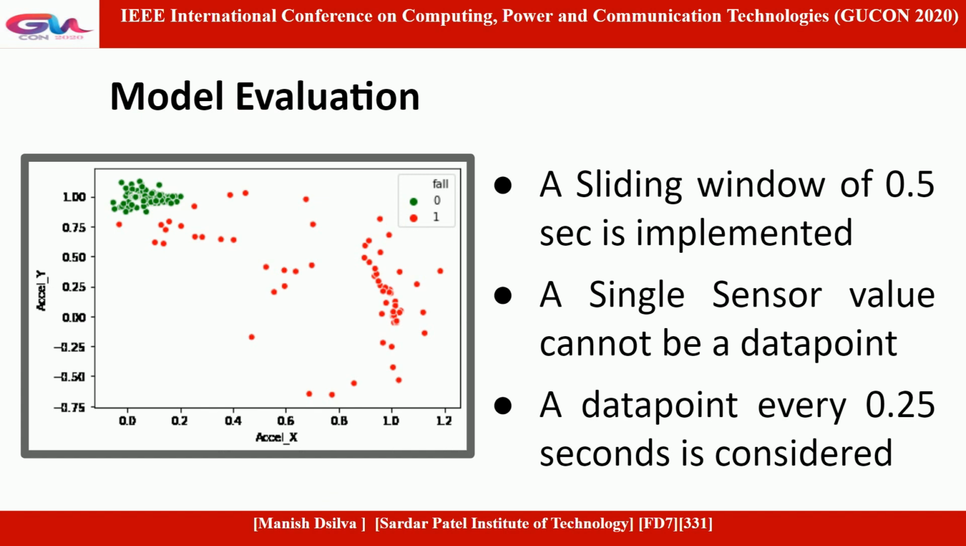Model evaluation. As you can see in the figure, the green dots are the ones where the fall hasn't occurred, and the red dots are the ones where the fall has occurred. As you can see, the green dots are clustered in one place and the red dots are scattered all over. A sliding window of 0.5 seconds is implemented, where the mean of accelerometer and gyroscope readings was taken. The data is sequential in time, where each value depends on its past. Therefore, a single value cannot be a data point. A data point was calculated every 0.25 seconds, from which the machine learning model was trained.